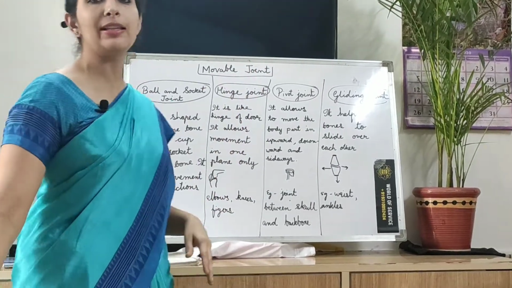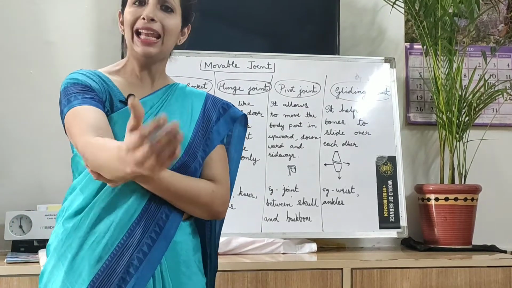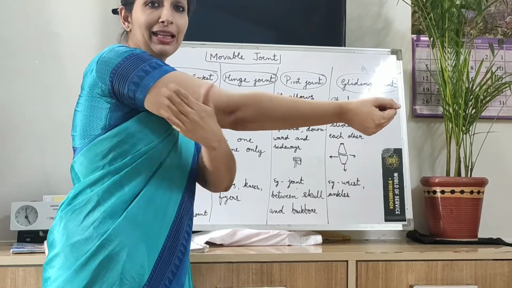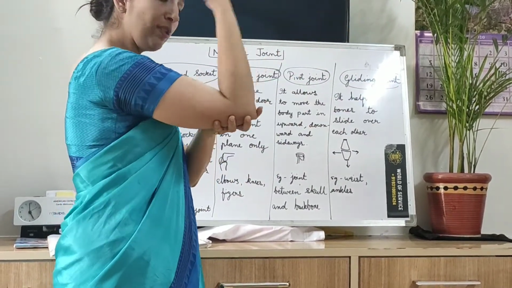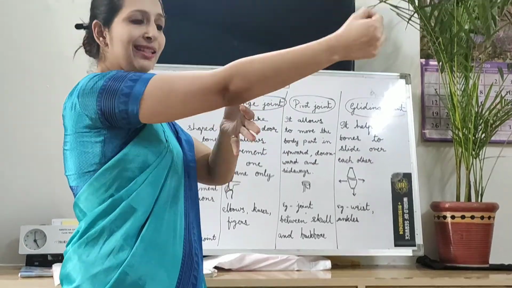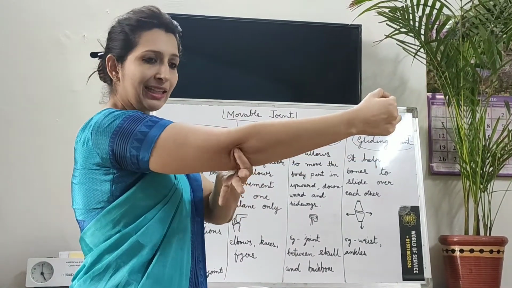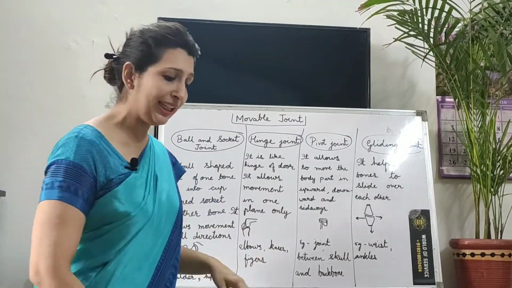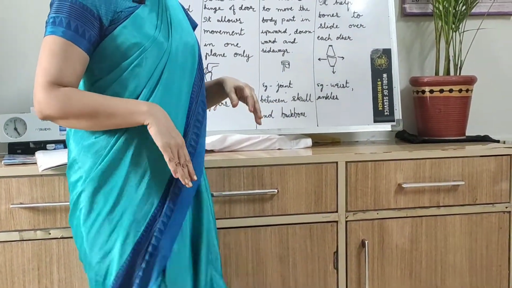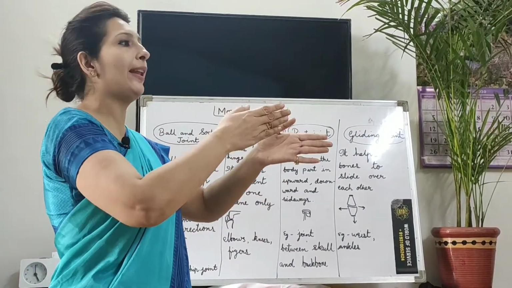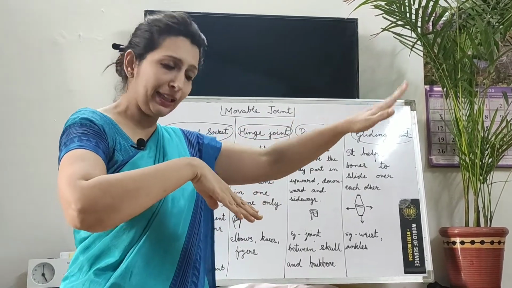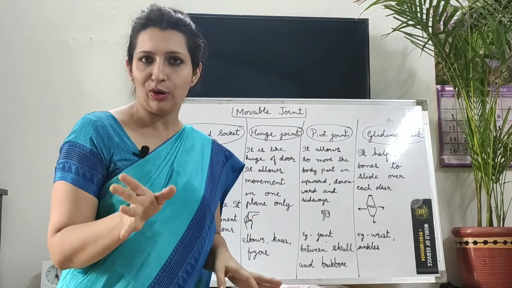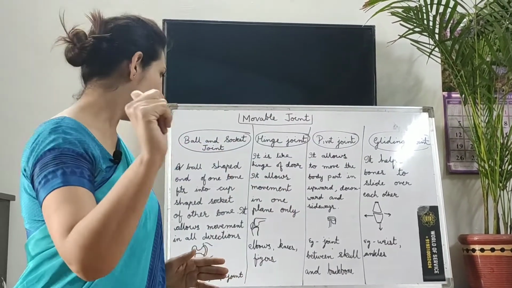Similarly, you can see yourself, your elbow. You can move your elbow like this. But if I want my elbow to go like this, will it go? No, because it goes only in one direction. And so this joint is known as a hinge joint. Now, similarly knees. You can move like this when you kick a ball. It goes front and it can move back. But if you want it to go like this, it will not go. Knee also moves in one direction only.